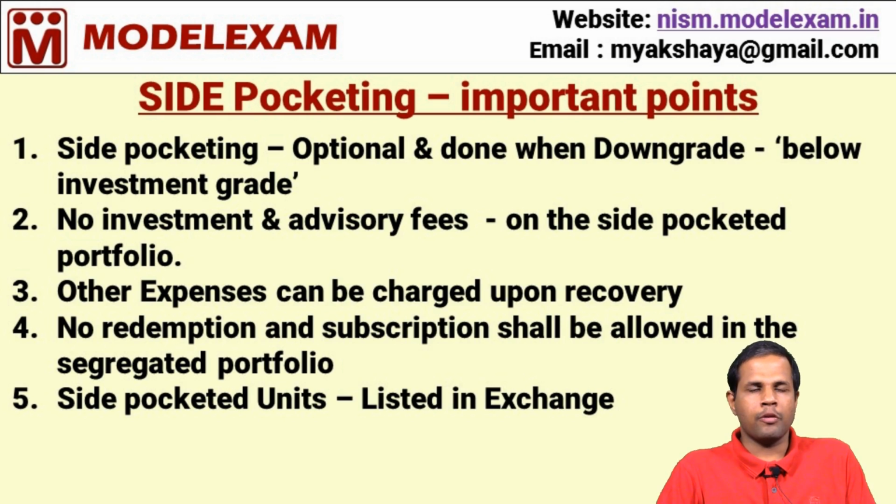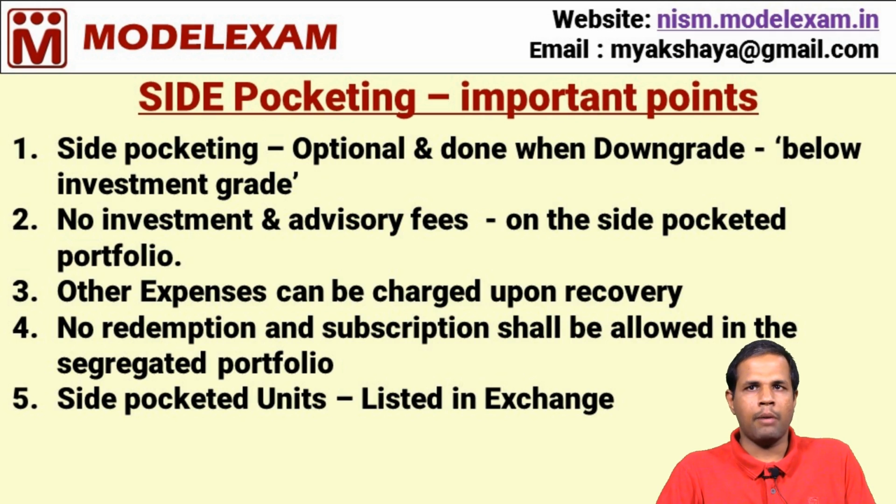Side pocketing, important points. We should understand that side pocketing is an optional tool. It is up to the discretion of the AMC, and it is normally done whenever there is a rating downgrade. We had already seen that it is nothing but downgrade of rating from investment grade to speculative grade. And here, in case of a side pocketed portfolio, no investment advisory fees shall be charged. However, other expenses are allowed.